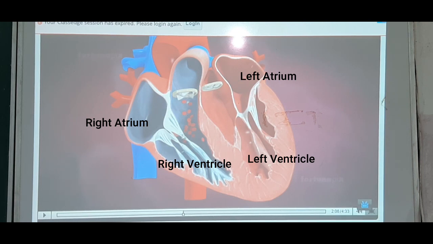From the right ventricle the deoxygenated blood flows to the pulmonary artery, and the pulmonary artery carries blood to the lungs, and from the lungs the oxygenated blood is carried by the pulmonary vein to the left atrium.